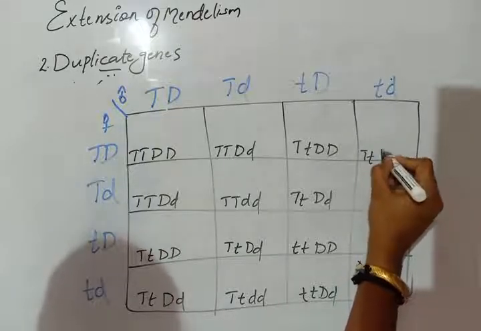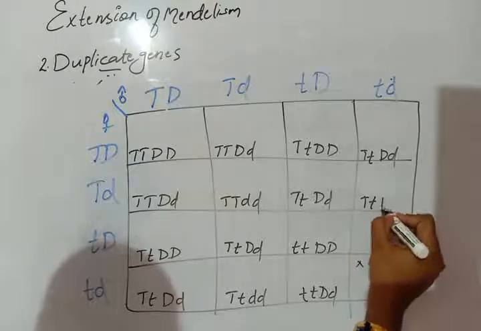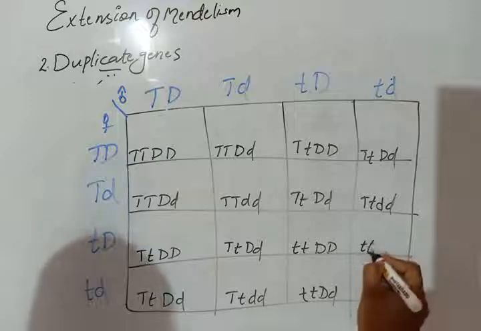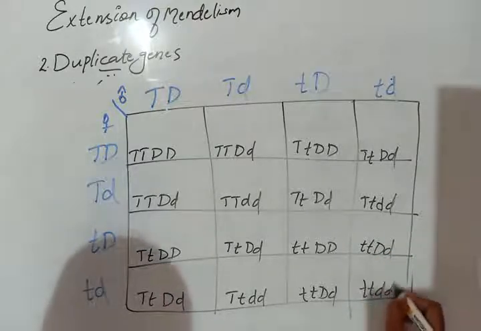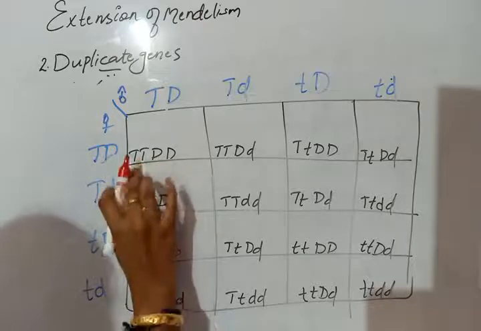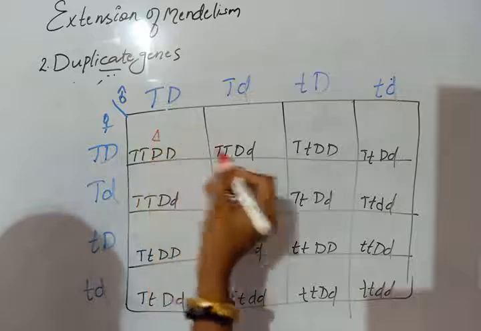Okay, I hope you have no doubt in filling the Punnett square and doing the selfing and everything. So we completed the cross. Now just look here, all dominant genes are there, so obviously it will be triangle.